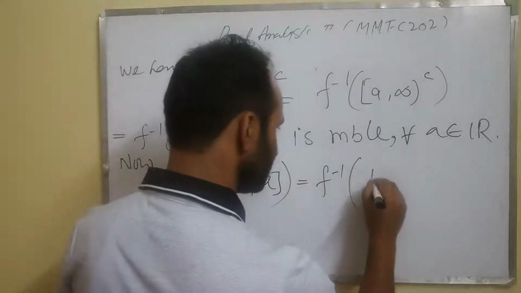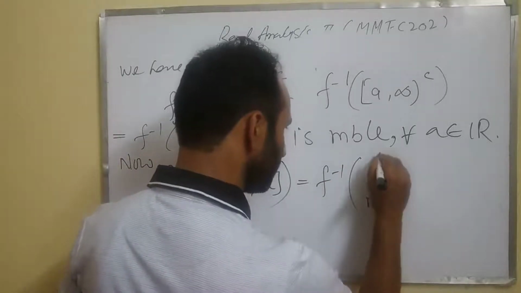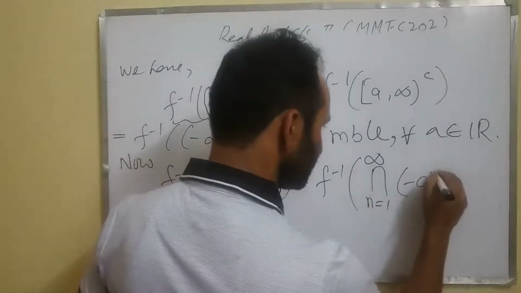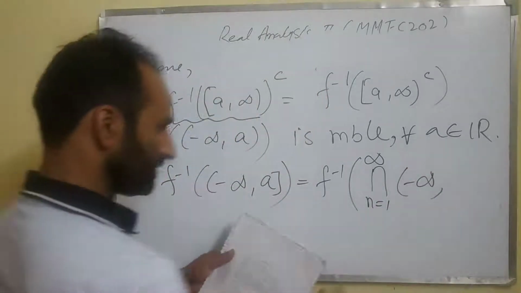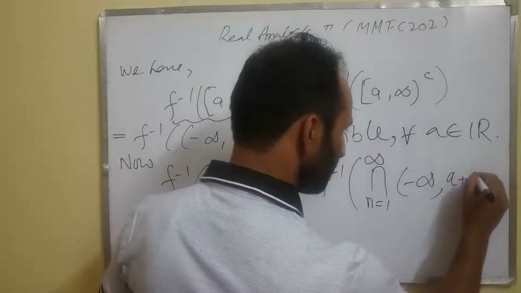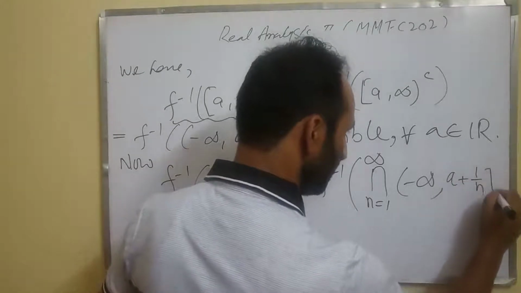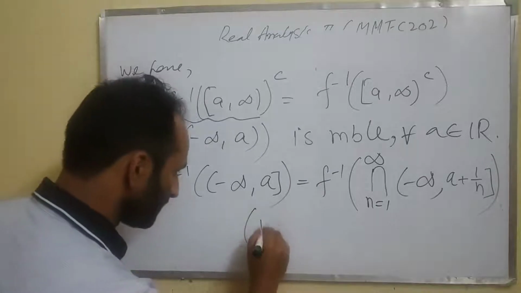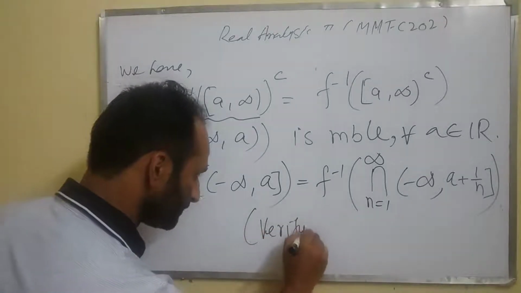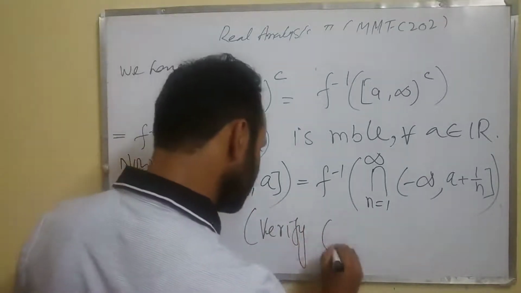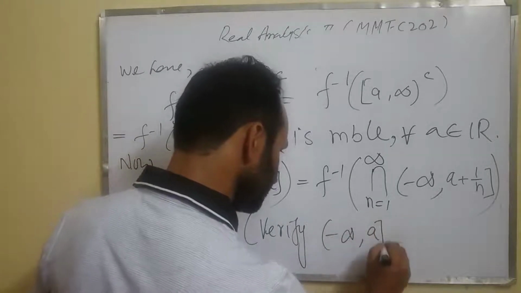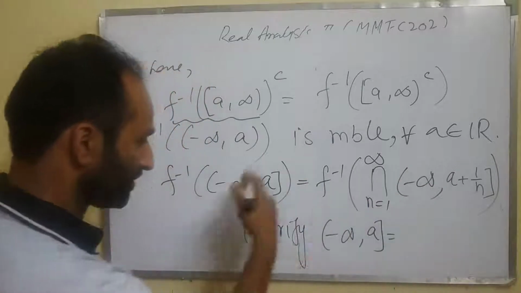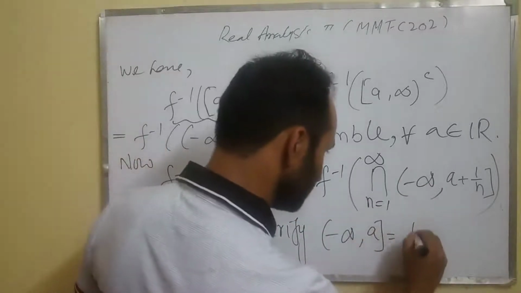It's actually the intersection, n runs from 1 to infinity, of minus infinity to a plus 1 by n, closed on this side. You need to verify this one. It's very simple, not too hard. You need to prove that this is a subset of the intersection and the intersection is a subset of this set. That's very simple.